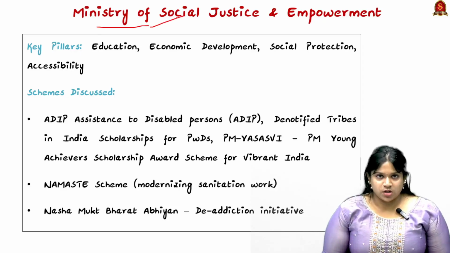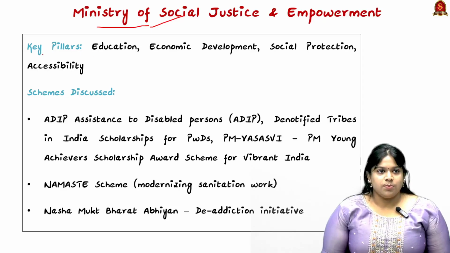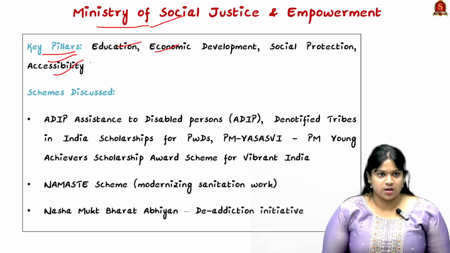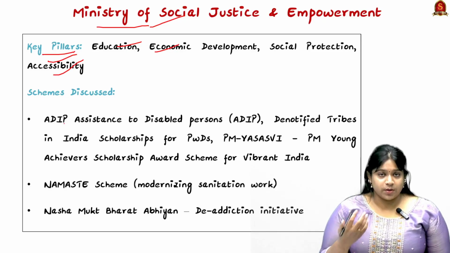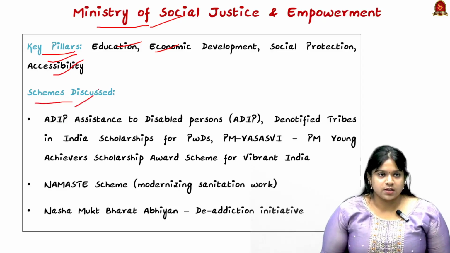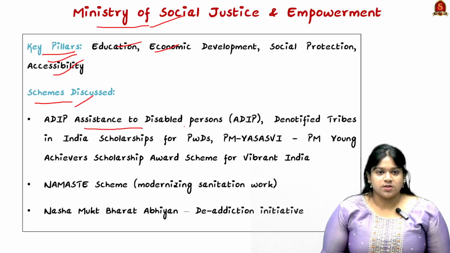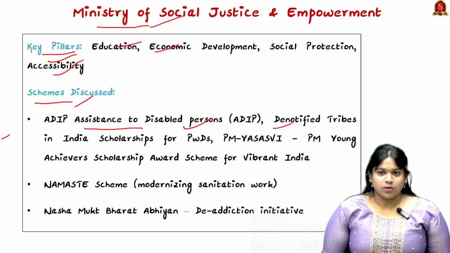In the Ministry of Social Justice and Empowerment, the key pillars or focus are education, economic development, social protection and accessibility. For the development of marginalized communities, these schemes have been brought in. First is the Assistance to Disabled Persons, that is ADIP. Then the scholarships for Denotified Tribes in India, that is DTI scholarships.